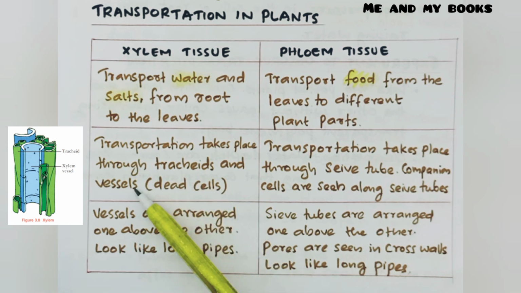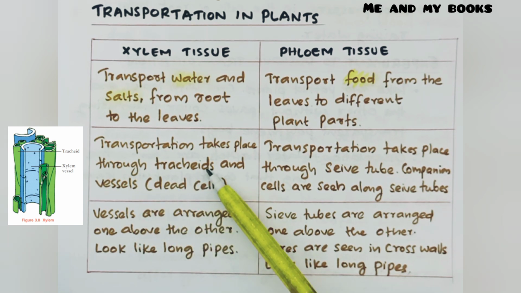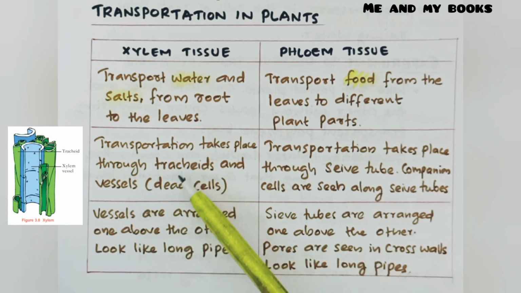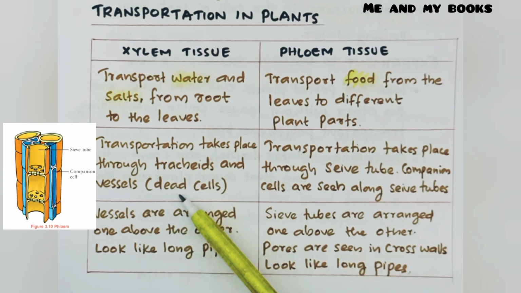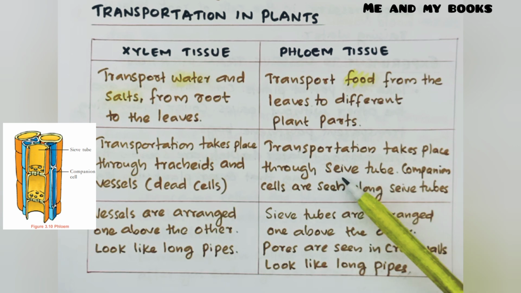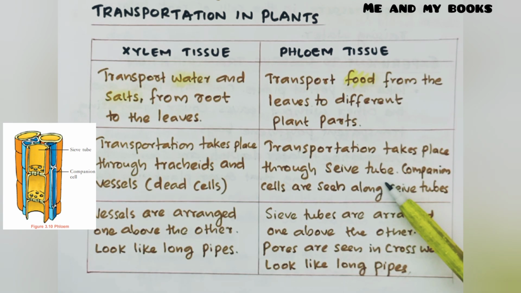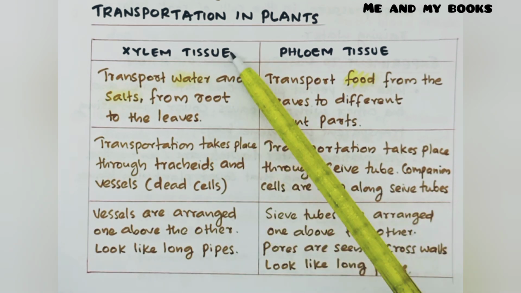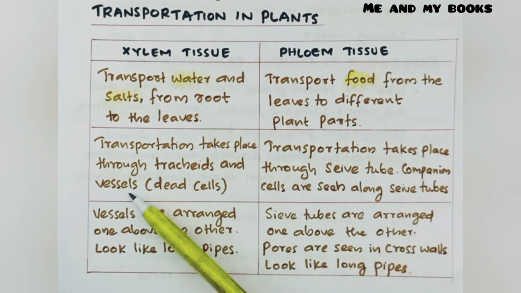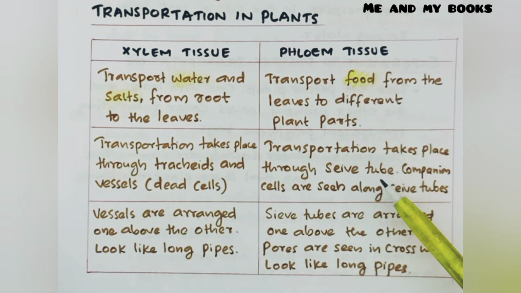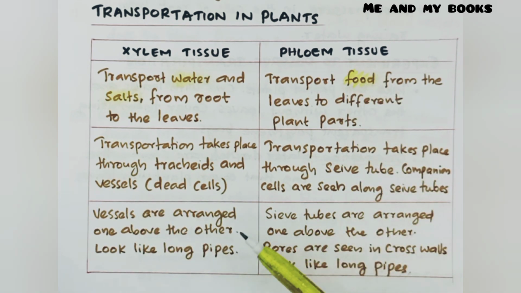Xylem tissue contains tracheids and vessels. So transportation takes place through tracheids and vessels. These two are dead cells. And in the case of phloem tissue, transportation takes place through sieve tubes. Companion cells are seen along sieve tubes. And in xylem tissue, tracheids and vessels are present. Phloem tissue has sieve tubes and companion cells.